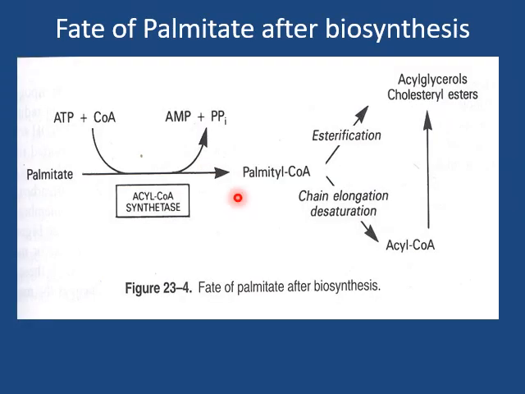Fate of palmitate after biosynthesis. So palmitate forms palmitoyl coenzyme A, then it esterifies with glycerol to form acylglycerols or cholesterol to form cholesterol esters. The chain may be elongated to form very long chain fatty acid, or it may be desaturated to form unsaturated fatty acids.